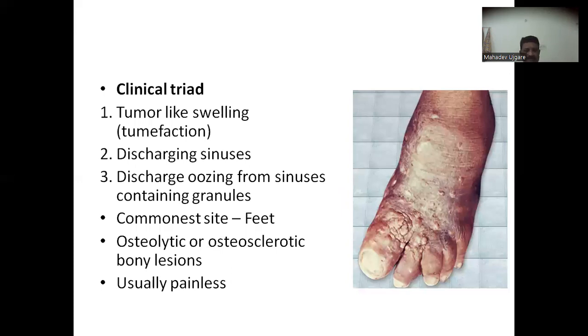Now, clinical types. First, it produces a tumor-like swelling, also called tumefaction. The second is discharging sinuses, and the third is oozing discharge from sinuses containing granules. The commonest site of infection is the foot, and it also infects bone, causing osteolytic or osteosclerotic bony lesions, which are usually painless.